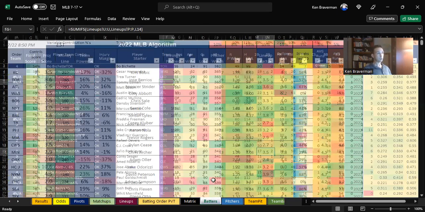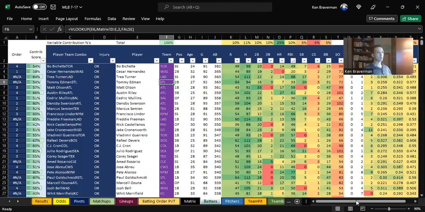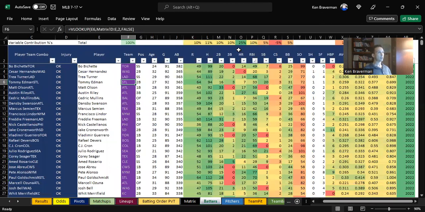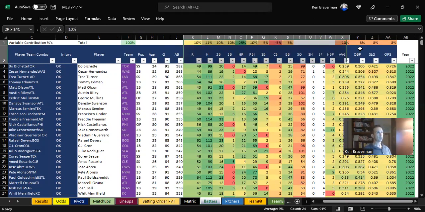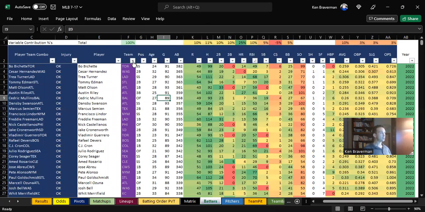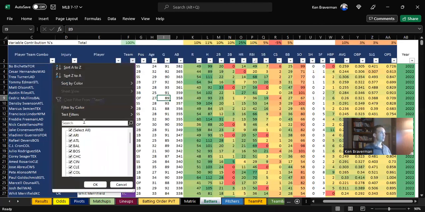Well, we go into the batter's pivot and we start to say, well, all these percentages up here at the top are a distribution of how much we're giving each player for each type of stat. All right. Well, if we look at just Minnesota and the White Sox, we're going to just look at those two teams, Minnesota and the White Sox.